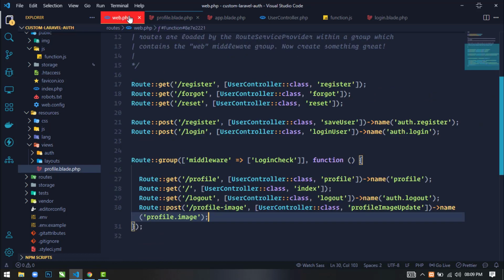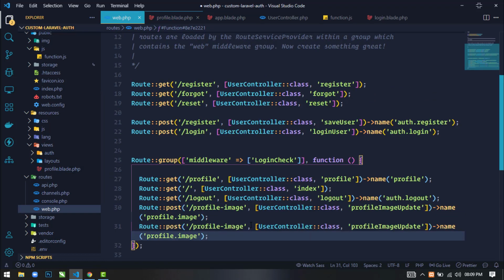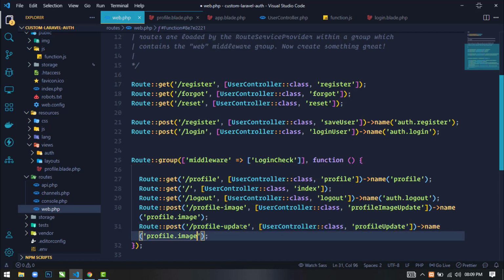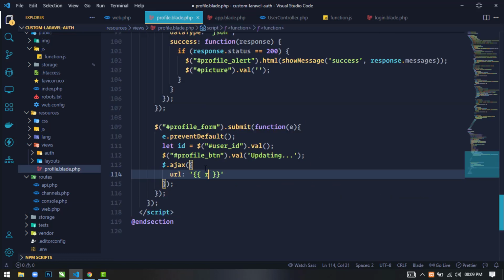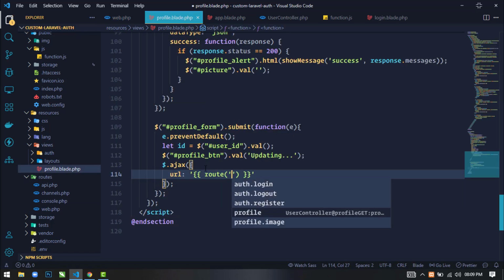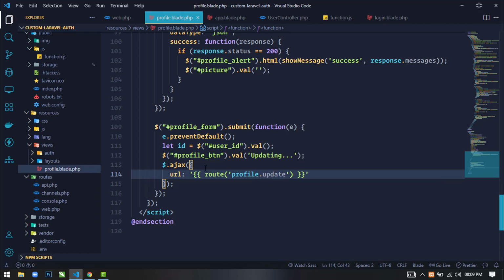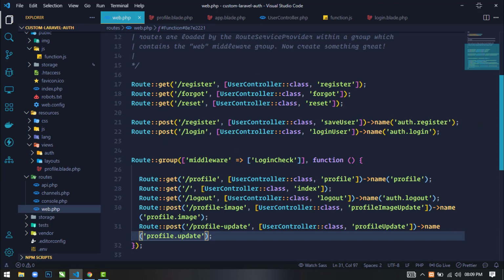Okay, so first go to the web.php file, and here just duplicate this, and here I will write profile-update, and the method is profileUpdate, and the name is profile.update. Okay, save this. Now go to the profile.blade.php file, here just write route, and just write profile.update. Okay, if you go to web.php, let's check again.